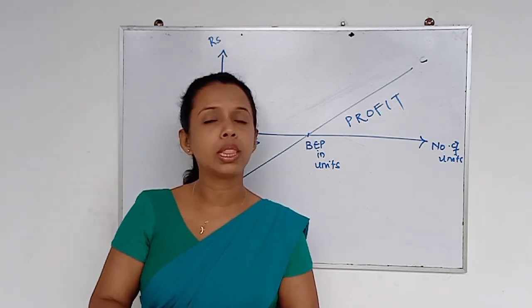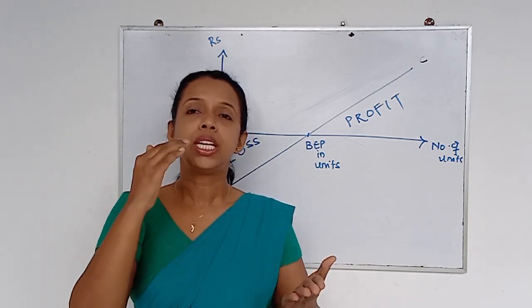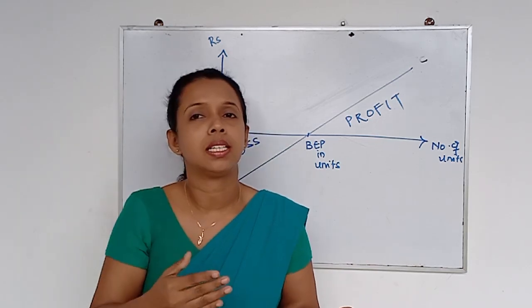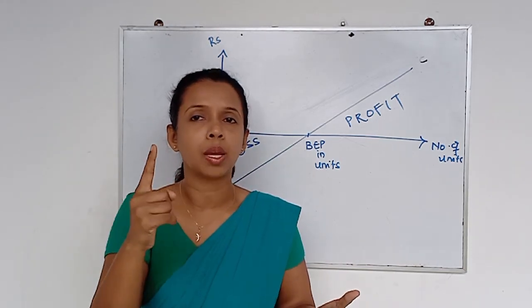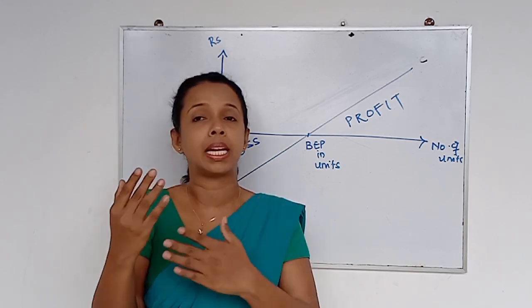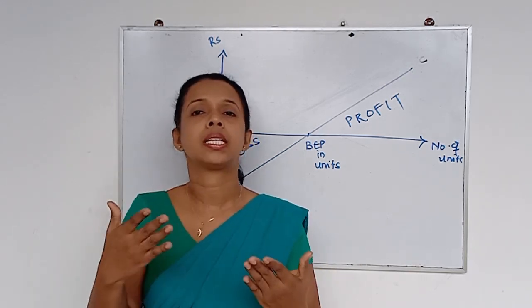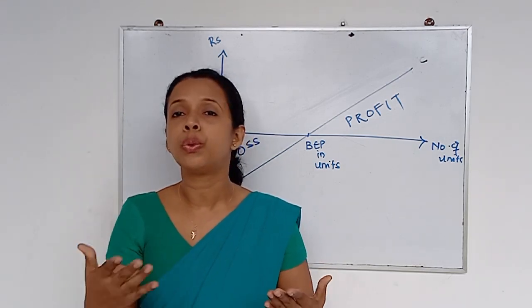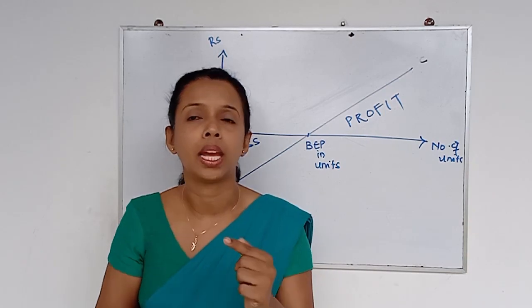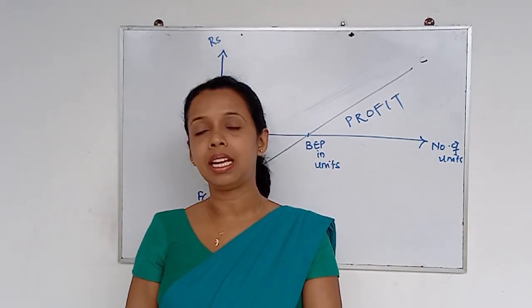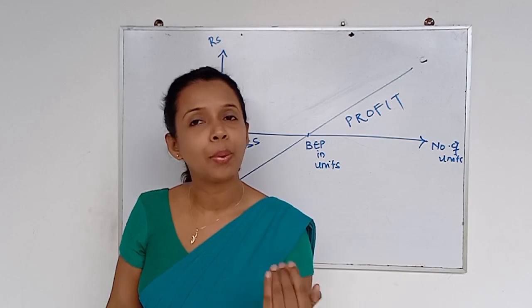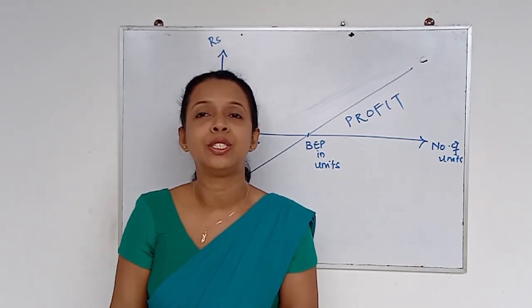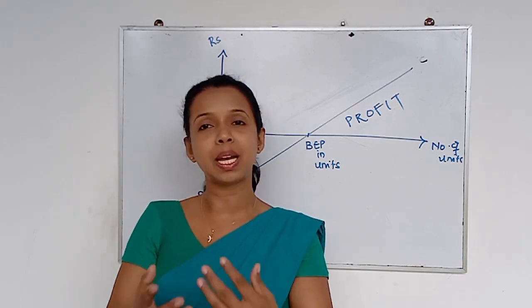Fourth one, fourth limitation we can consider. For each and every activity level, for each and every selling moment, we considered the one type of selling price, or else we considered our selling price is constant for each and every selling unit, which is not true in the practical scenario. Why? When we are purchasing direct material, when we increase the number of units we produce, we expect bulk discount and we are planning to enjoy economies of scales from our suppliers.